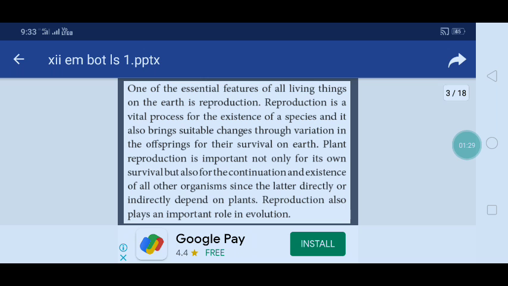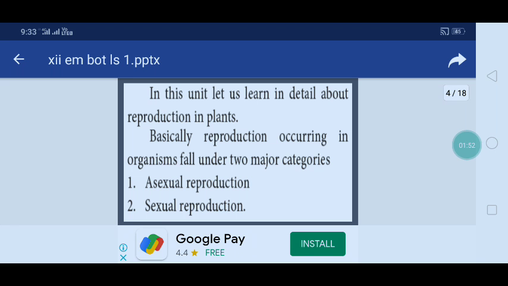So plant reproduction is important not only for its own survival but also for the continuation and existence of all other organisms, since the latter directly or indirectly depend on plants. Reproduction also plays an important role in evolution. Okay, here in this unit you have to study about reproduction in plants.